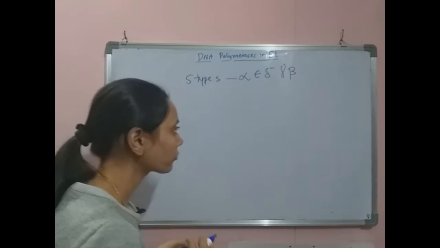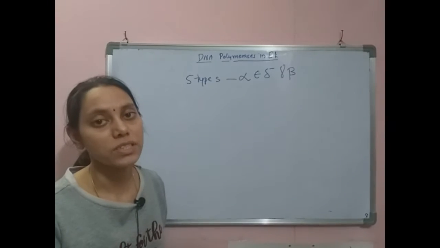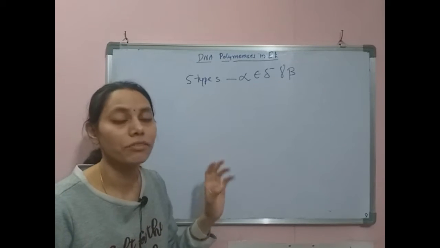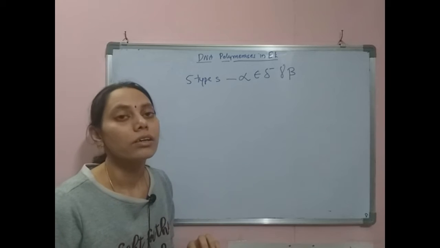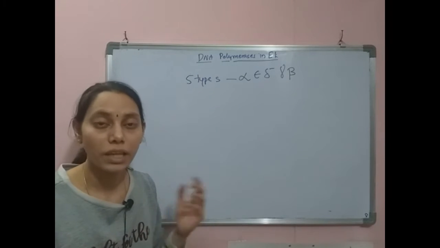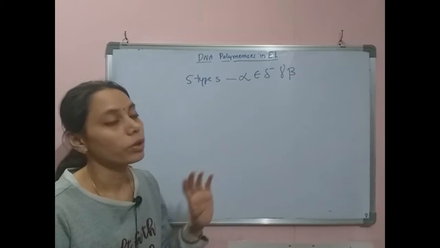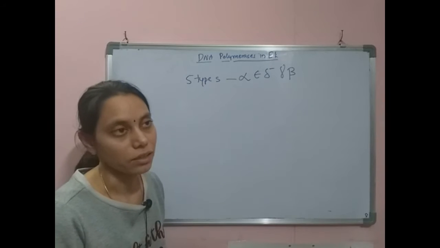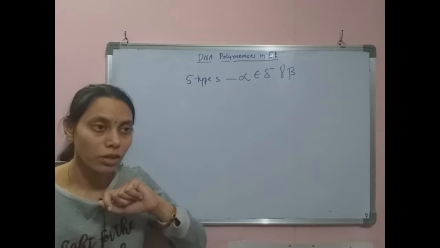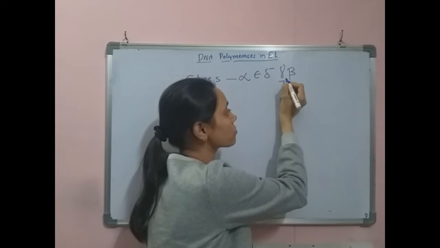So what are the functions of these DNA polymerases in eukaryotes? They have different functions, and mutational analysis was carried out, and the functions of the different DNA polymerases were assigned. Based on location itself, the polymerase gamma function was determined.